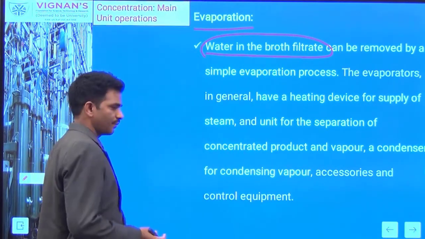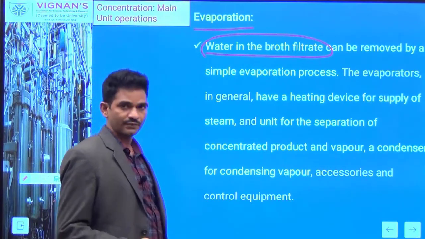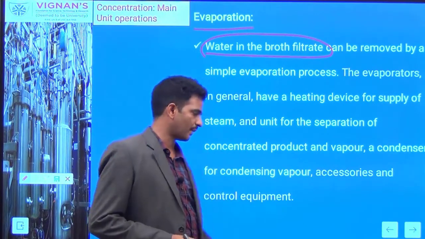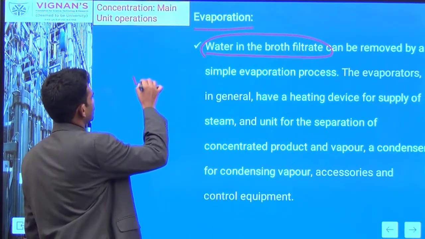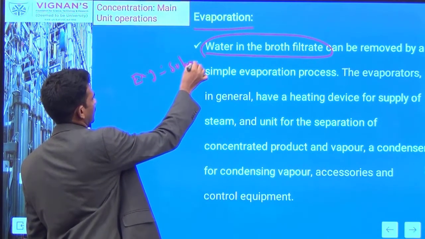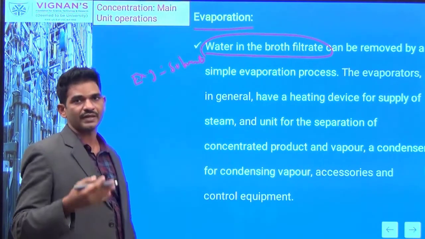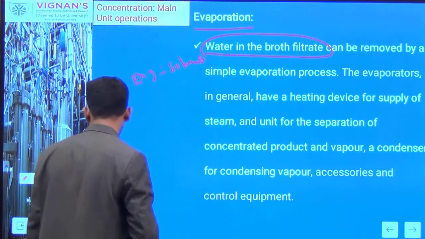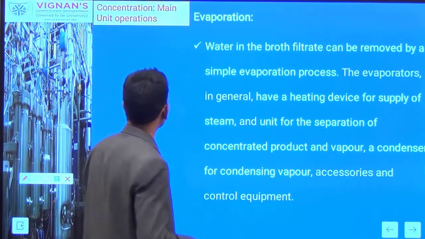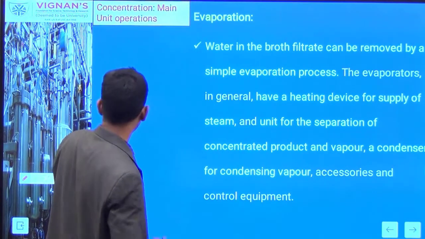It is a simple process where you apply heat for removal of the solvents. Usually for recovery of most primary metabolites you can use various solvents for the recovery process. Now these solvents can be evaporated by applying heat. That's why evaporation is preferred for concentration of most primary metabolites.